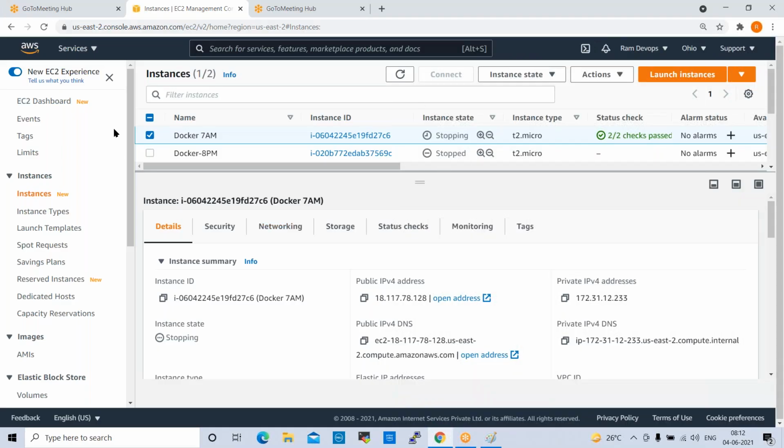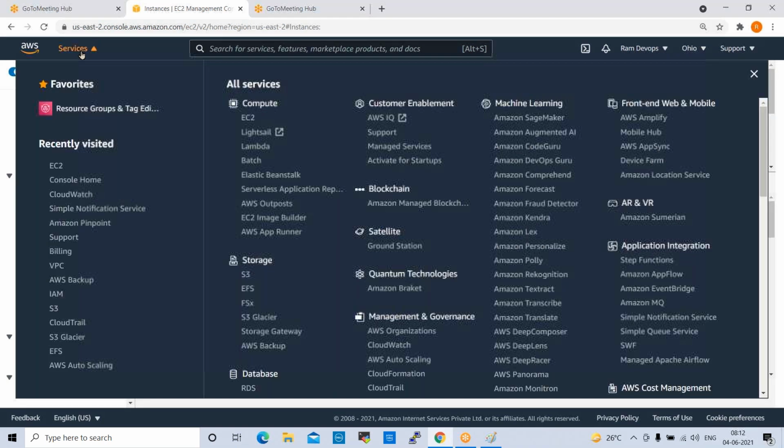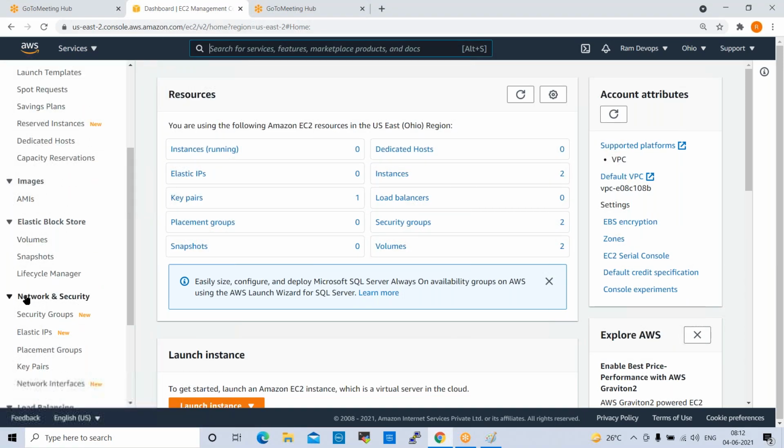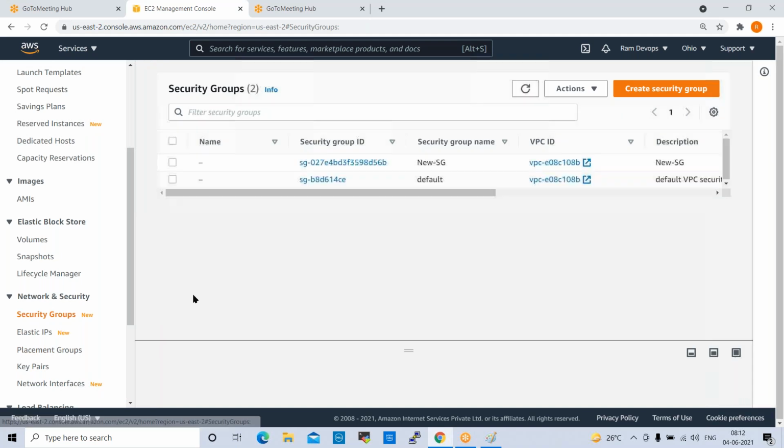So we create the security group first. Go to EC2, go down here to network security, and click on security groups. We already have one security group here.